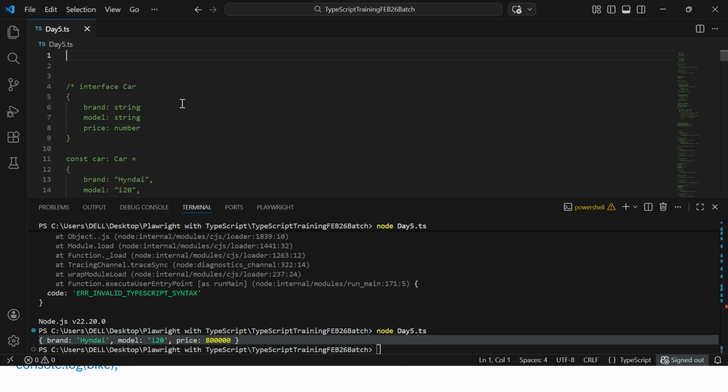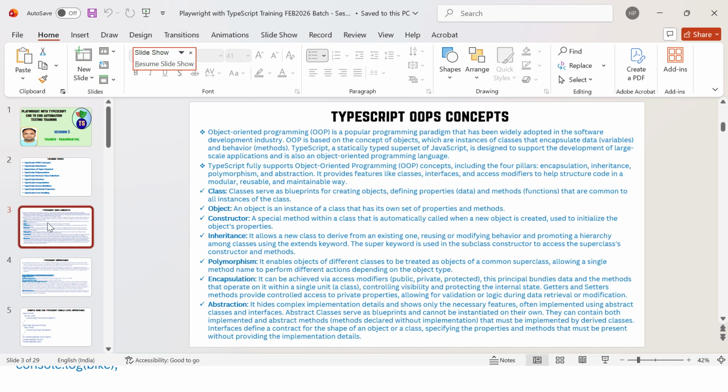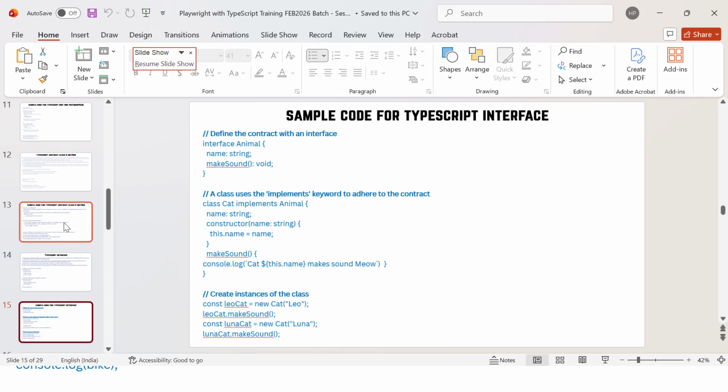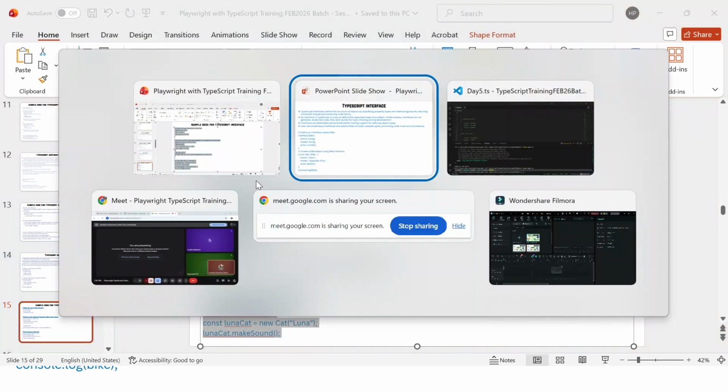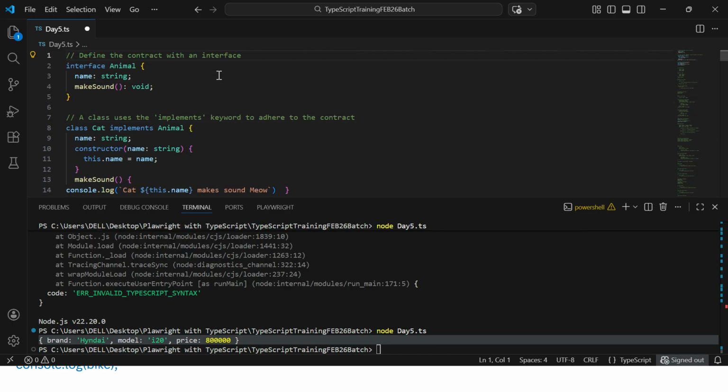I will copy the code and explain it. What we are doing is defining an interface Animal. We are giving a variable called name. We are defining a method, makeSound, a void method. Here in the interface, you need not define the abstract keyword for the method, but still that method will be abstract by default in nature.